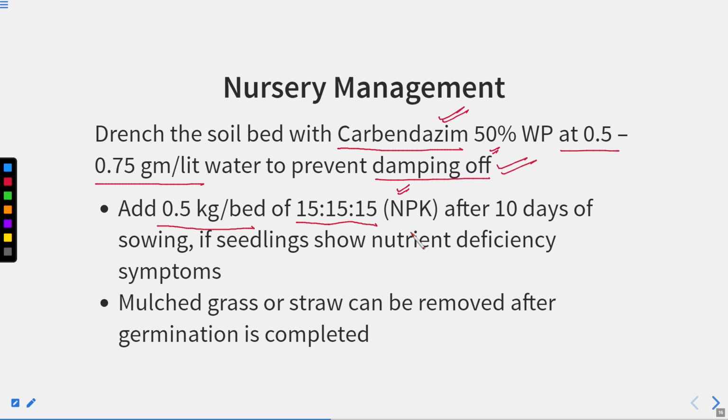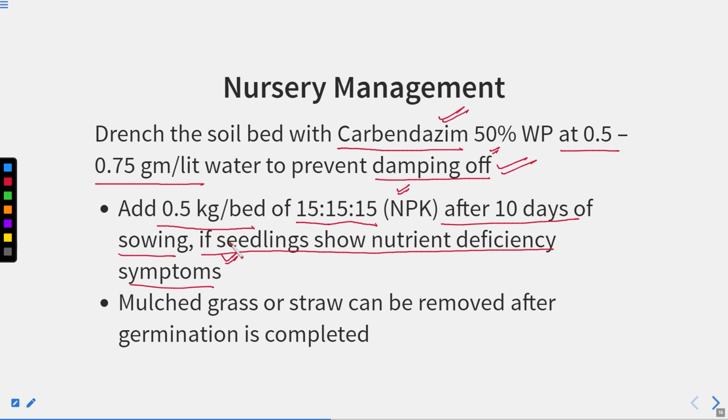This is the fertilizer. And after 10 days of sowing, if seedlings show the nutrient deficiency symptom, so any deficiency symptom you see in the seedling, you can add this NPK of the ratio. NPK means nitrogen, phosphorus, potassium fertilizer with the ratio of 15:15:15. So that can be added, right?